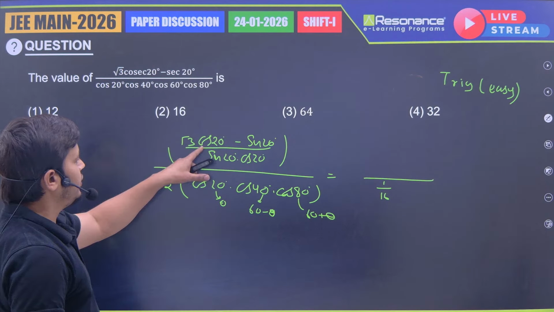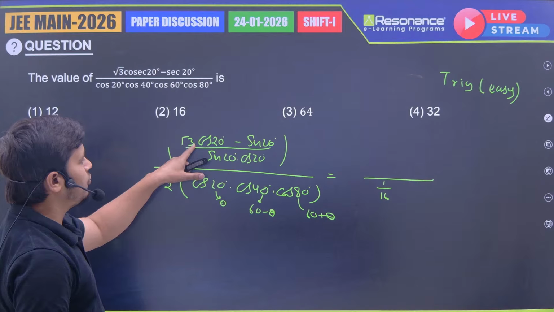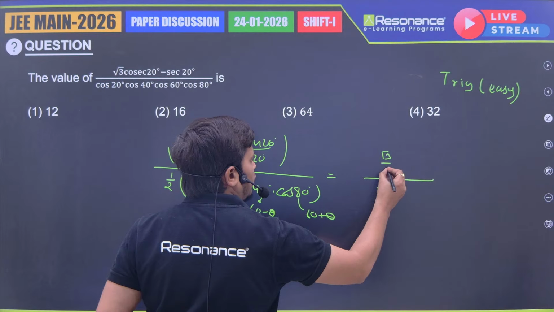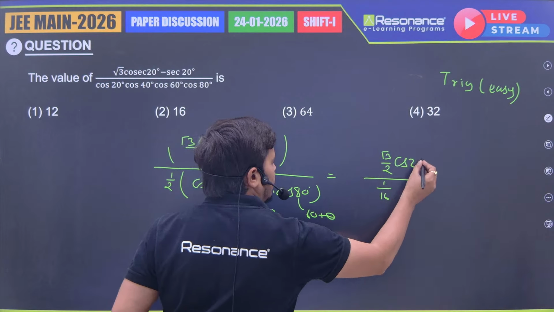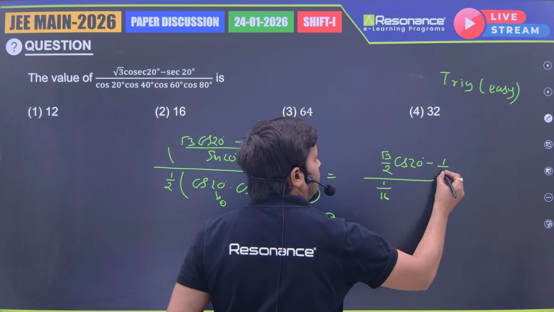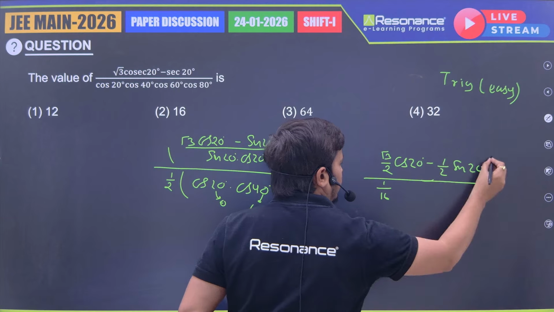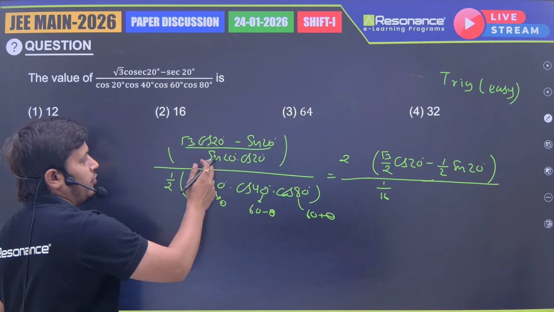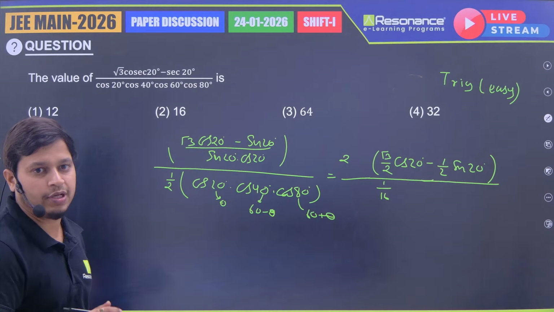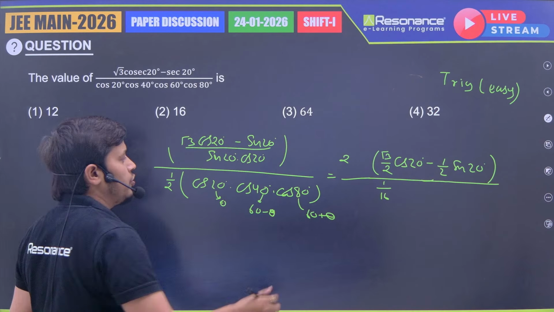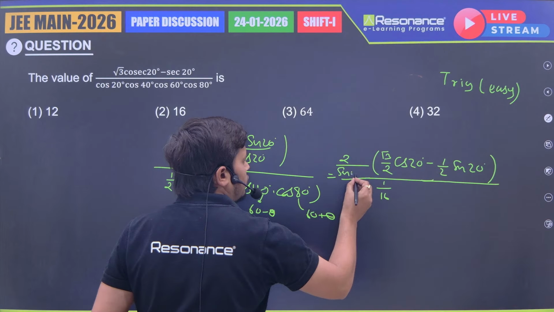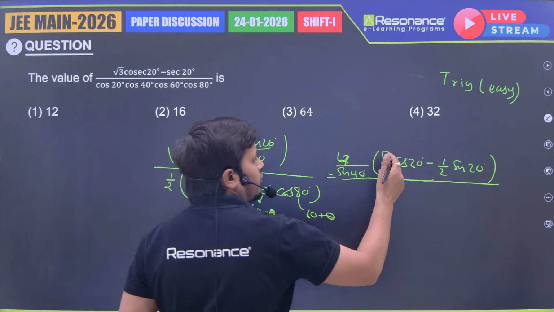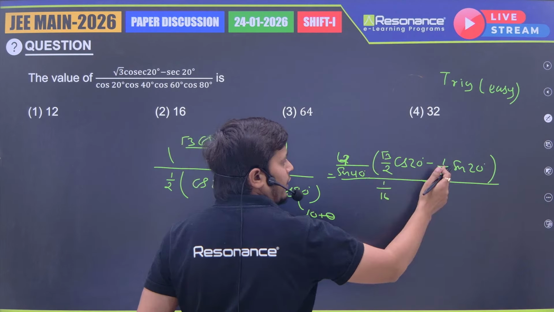In the numerator, here we have, I am going to divide by root a square plus b square, that is 2. So if we divide by 2, root 3 by 2, then cos 20 degree and minus 1 by 2 sine 20 degree. Okay. Then we need to multiply by 2 also. Then in the denominator we have sine 20 into cos 20, that can be written as sine 2 theta by 2. So sine 2 theta will be sine 40 by 2. So this 2 becomes 4. Okay. Now this can be written as cos 30 and this is sine 30.